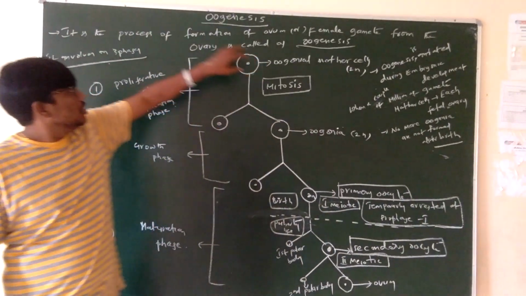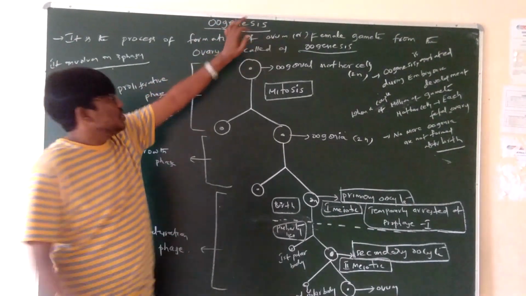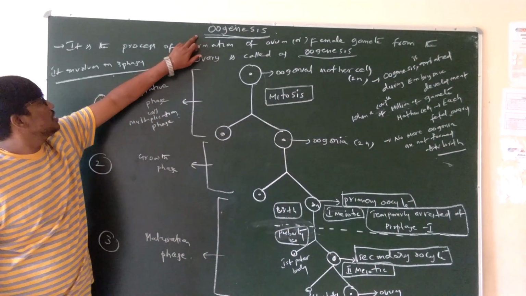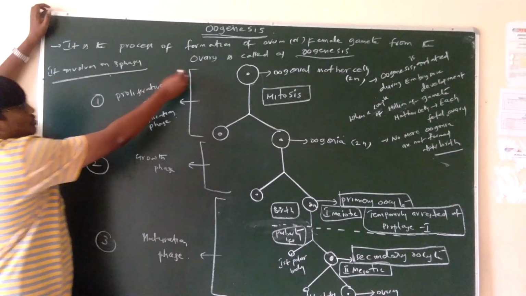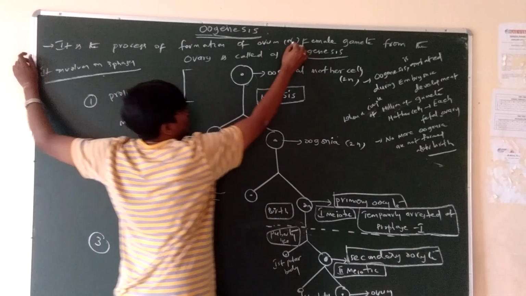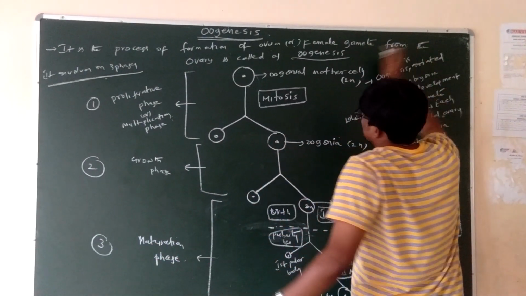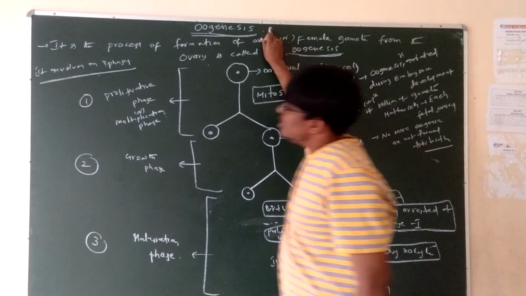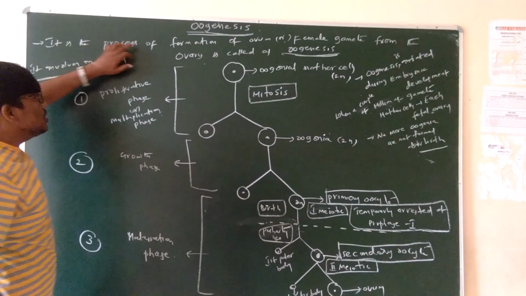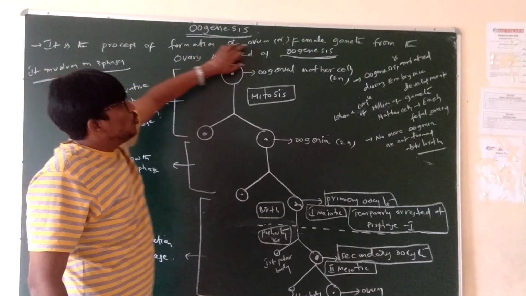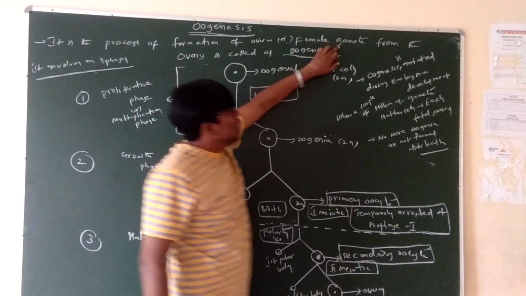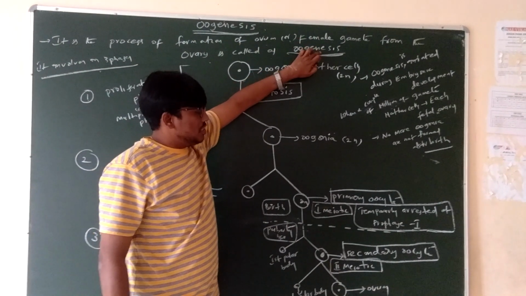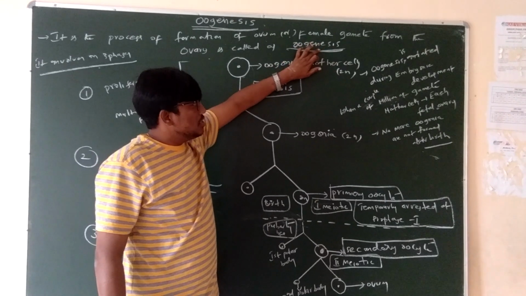Today I will explain the other topic, the oogenesis process. What is oogenesis? It is the process of formation of ovum or female gamete from the ovary, and it is called oogenesis.